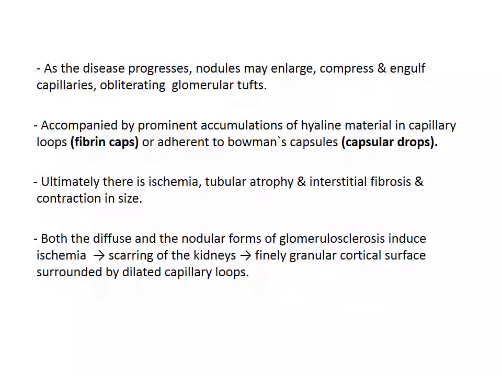Ultimately, there is ischemia, tubular atrophy and interstitial fibrosis, which leads to contraction in the size of the kidney. Both the diffuse and nodular forms of glomerulosclerosis will lead to ischemia, so there will be scarring of the kidney. Finally, there will be a granular cortical surface which will be surrounded by dilated capillary loops.